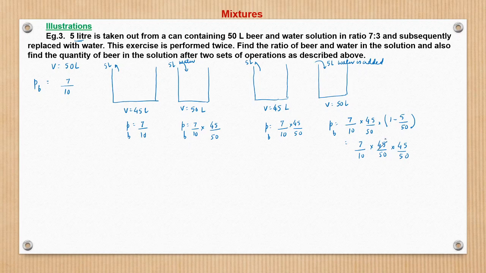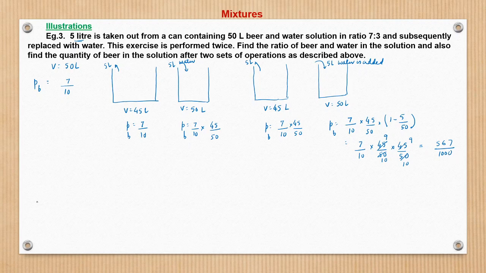So this we can write as 9 by 10, 9 by 10. So 81 into 7. So this we can write as 567, I think. Yeah, 567 upon 1000. So this is the final concentration.